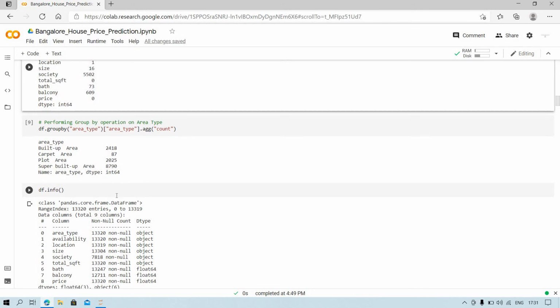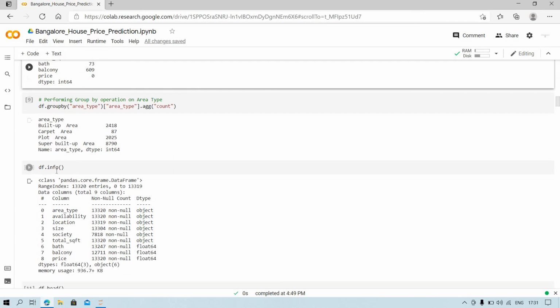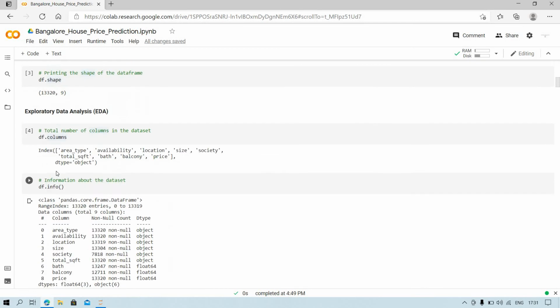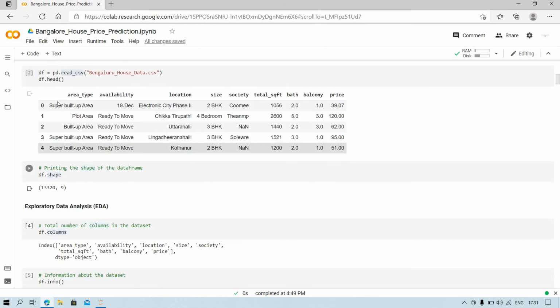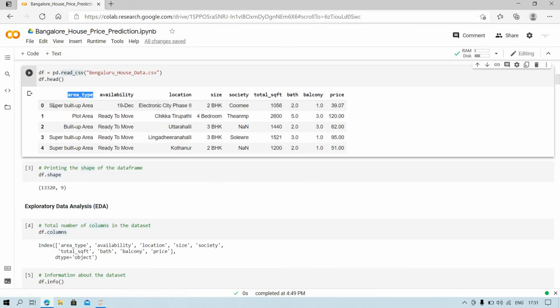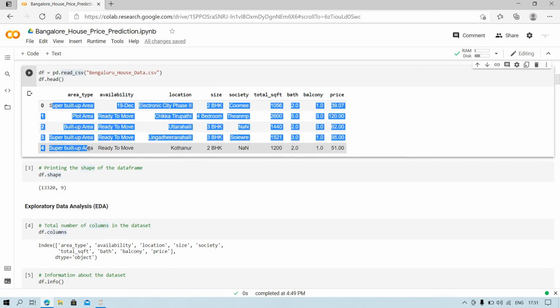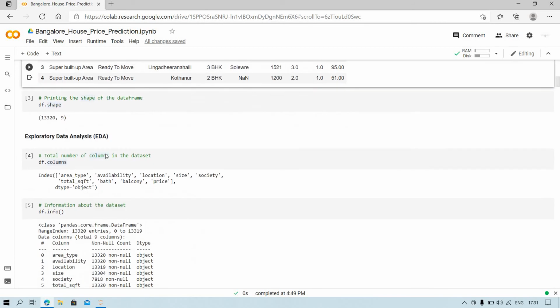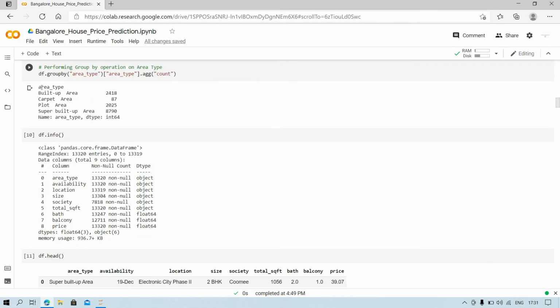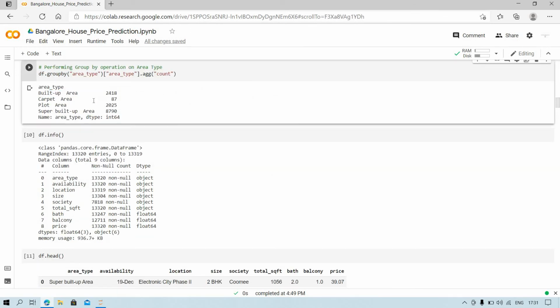So after that I will perform the group by method on the area type feature. So you will see here the area type, how many unique values are in this feature, and you are getting the count of every unique value in the area underscore type feature.